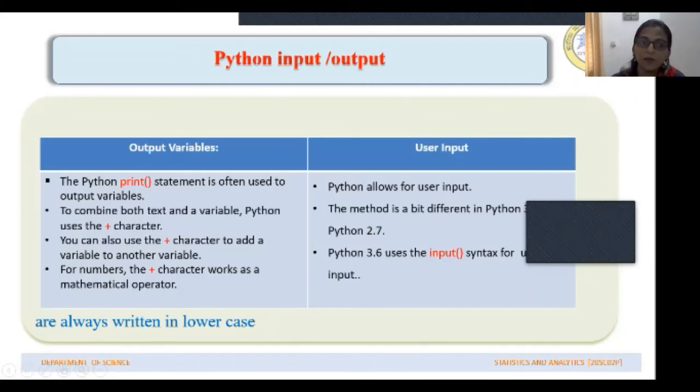And in case of numbers, using the plus sign will give you the sum of the numbers. And these output and input functions are always written in lowercase. Almost all the keywords or functions in Python are written in lowercase. This we must remember.